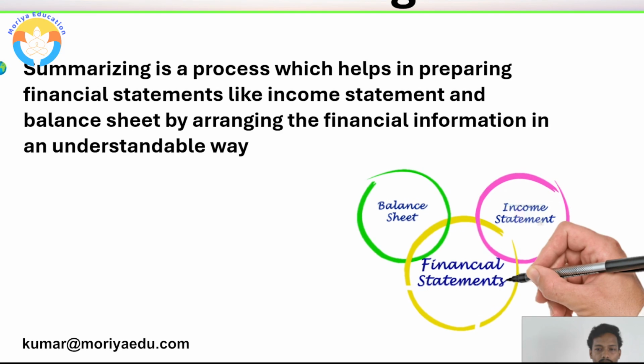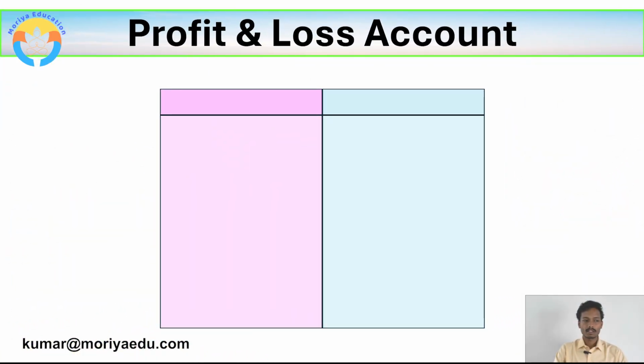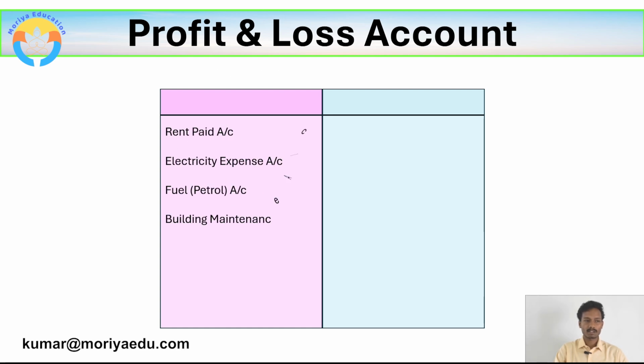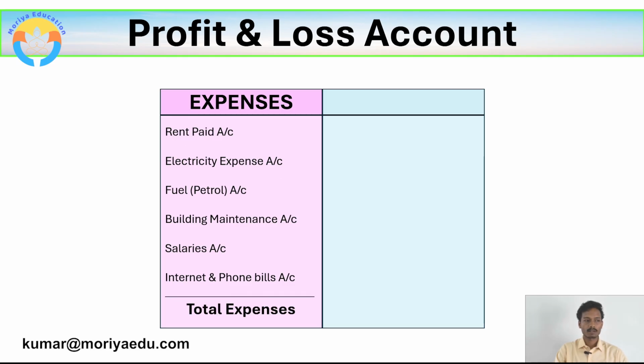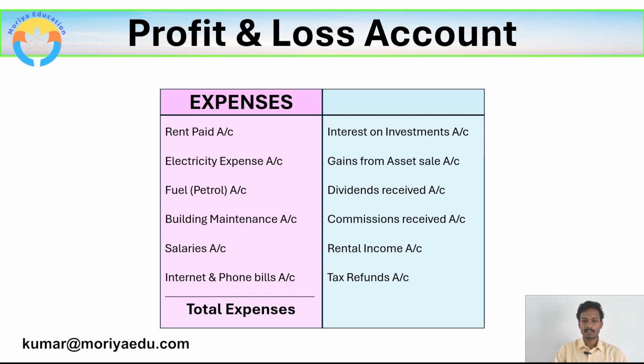So to prepare profit and loss account, we need to arrange or group some of the accounts based on their nature. We need to organize all the expense accounts to the left hand side of the profit and loss account to show the total expenses. And also we place all the income related accounts to the right hand side of the profit and loss account to show the total incomes. So this is called as summarizing, where we group all the expense related accounts to the left hand side and group all the income related accounts to the right hand side of the profit and loss account.